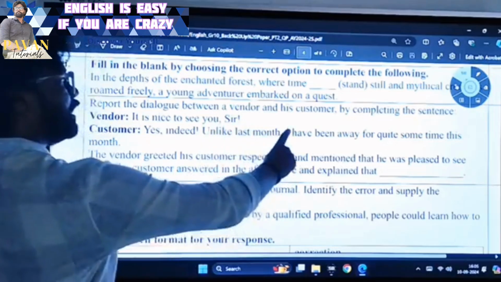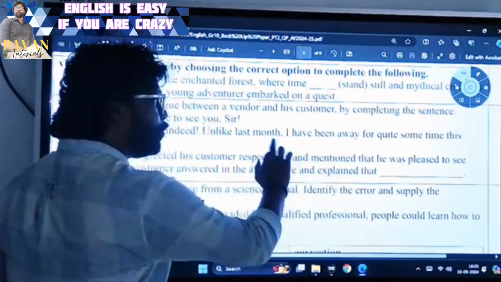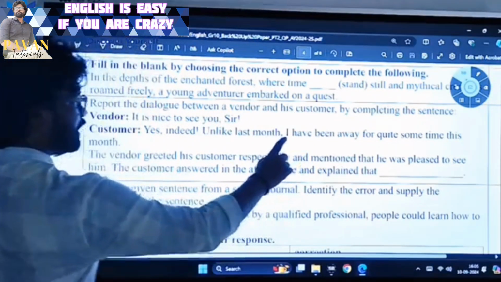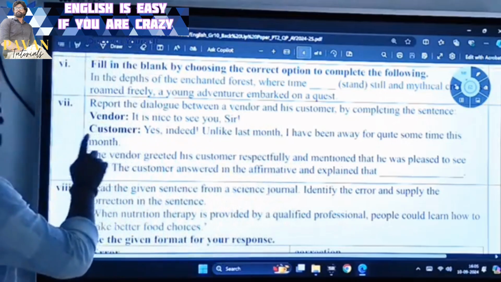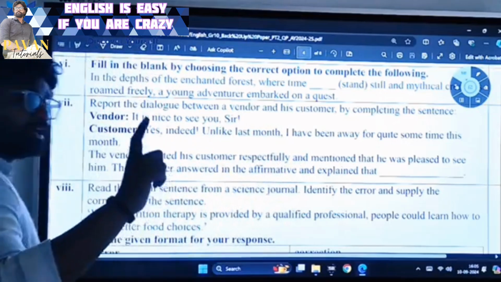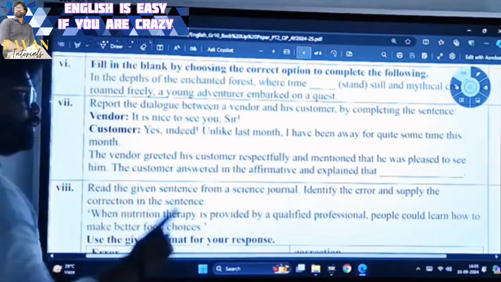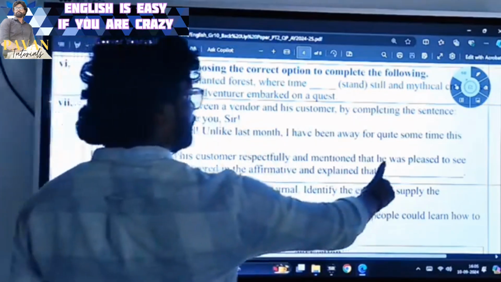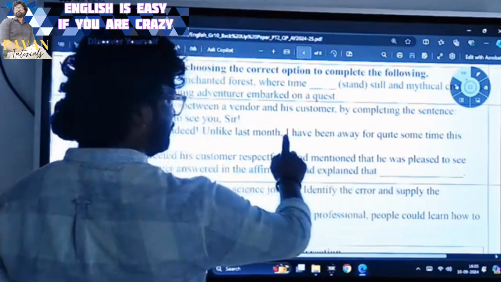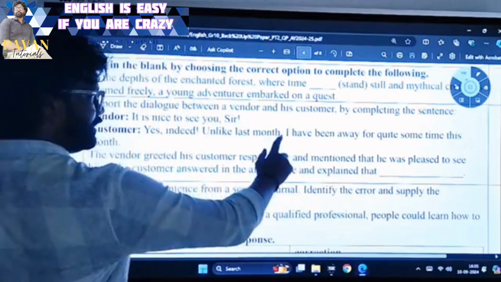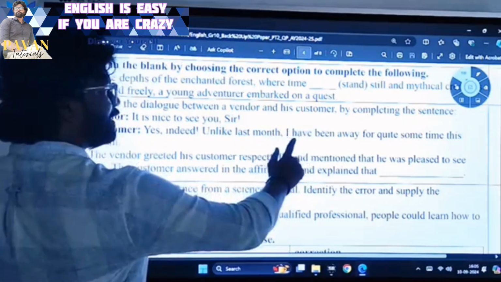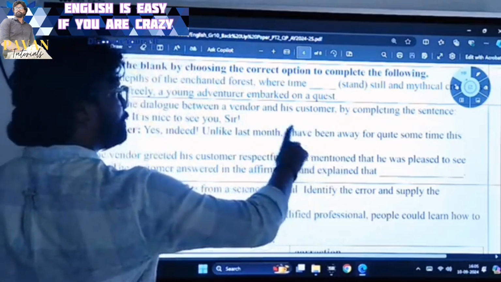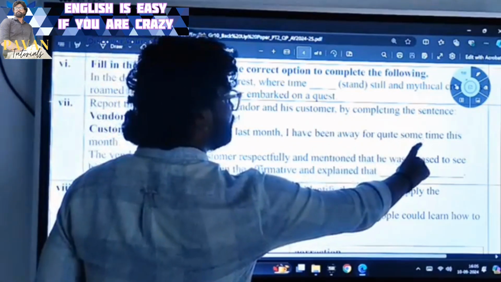Unlike last month, I have been away. So I have been away means, who is this I here? I is nothing but the customer. Customer is talking about himself. What is the pronoun of the customer? He. So here we have to write he, replacing this I with he. What is the past form of have? Had. So we replace this have with its past form, had, been away for quite some time.